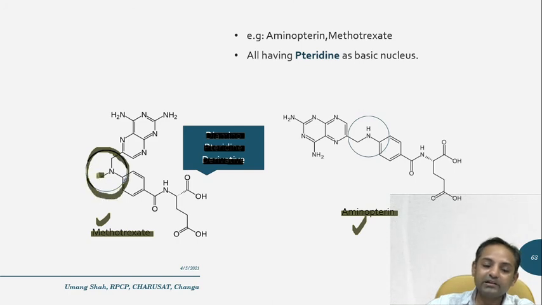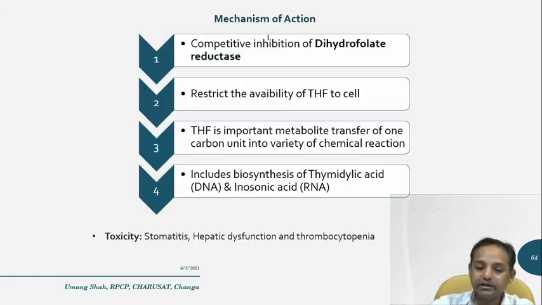In methotrexate, the nitrogen is a methylated tertiary amine, and here it's a secondary amine in the case of aminopterin. So what you have to remember is that the basic ring present in methotrexate is a pteridine ring, more specifically a 2,4-diamino derivative, and another drug in this class is aminopterin.